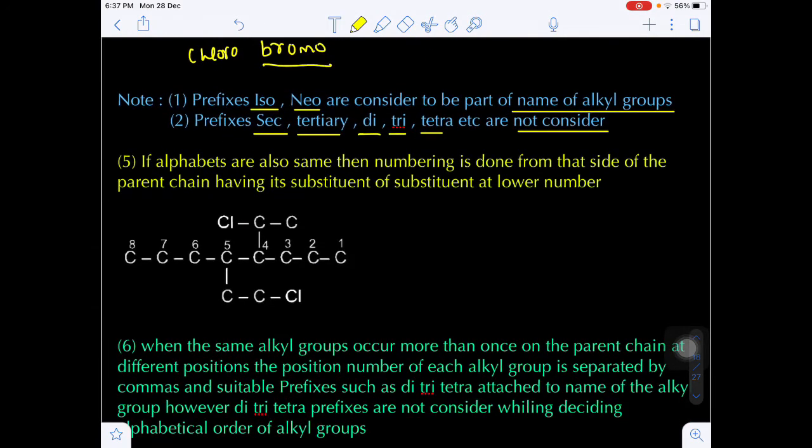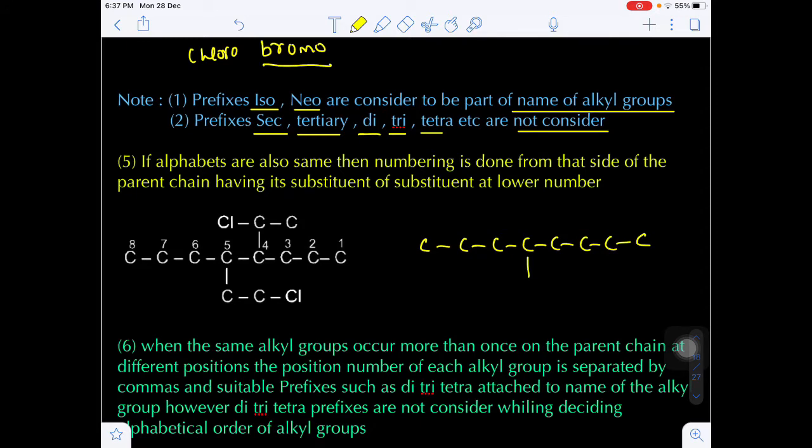This is very important. Suppose the alphabetical name is also the same, then what do we have to do? Suppose here we have a total of 8 carbons: 1, 2, 3, 4, 5, 6, 7, 8.